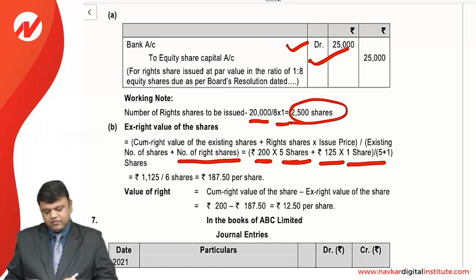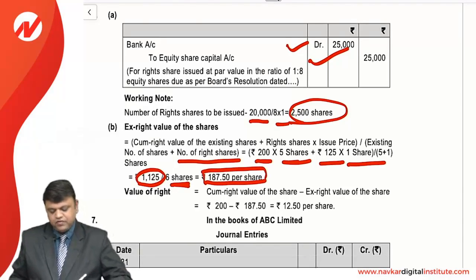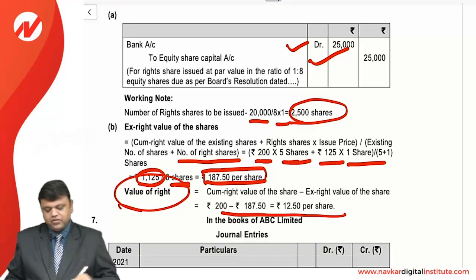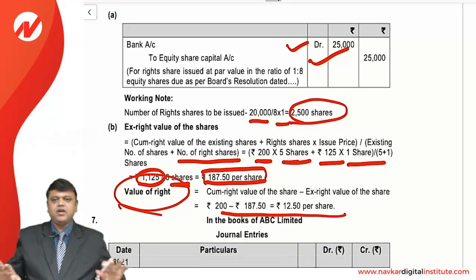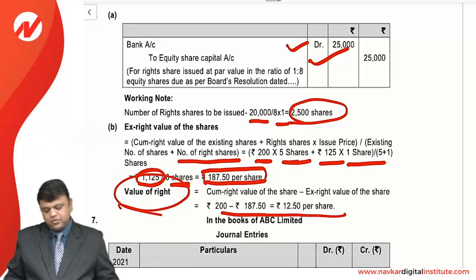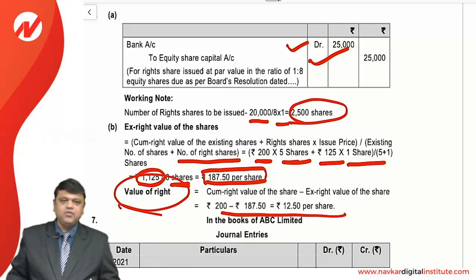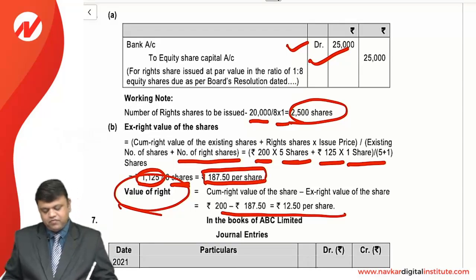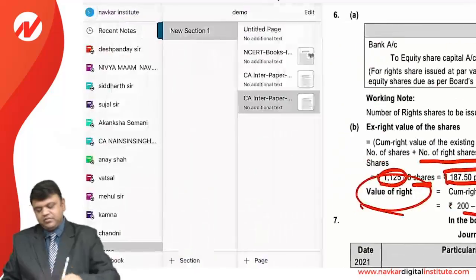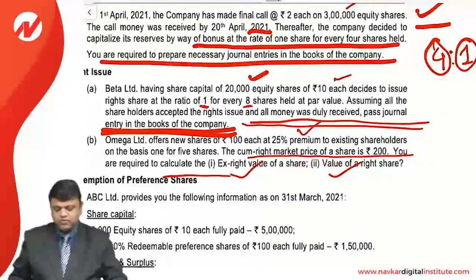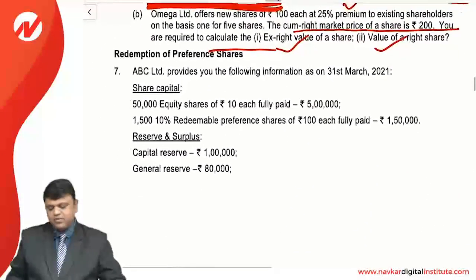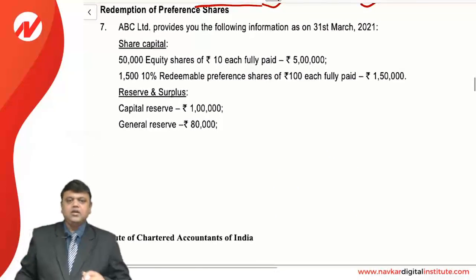So we can get the value, that is 1125 divided by 6. So we can say that 187.5 per share, and if we deduct the same, we will get the value of the right, which can be separated out of that 200 value, which is the cum right. So now ex right value will be 187.50. So this is the sum based on the right shares. Very simple. It was many times asked in even a previous examination, and you can easily score good marks from the same.